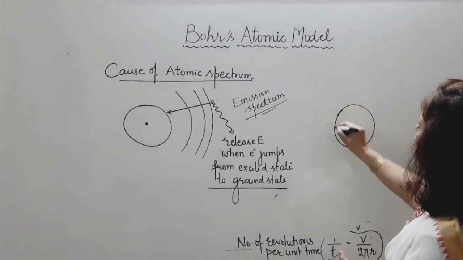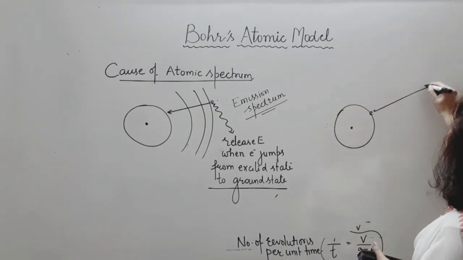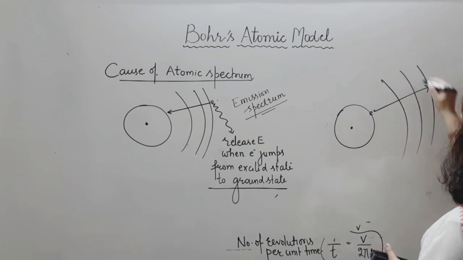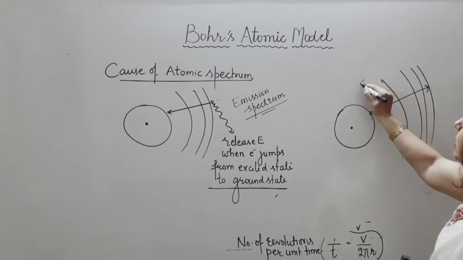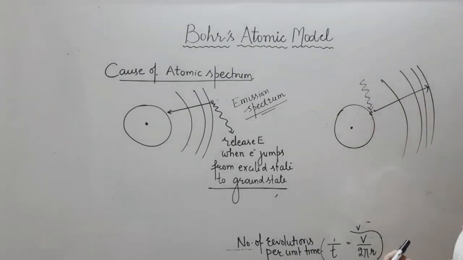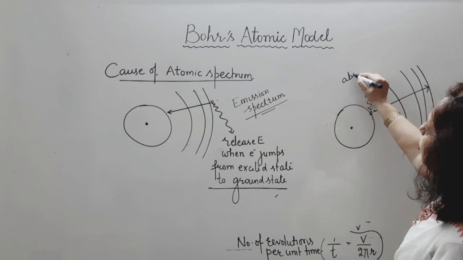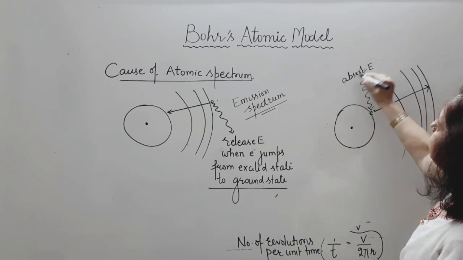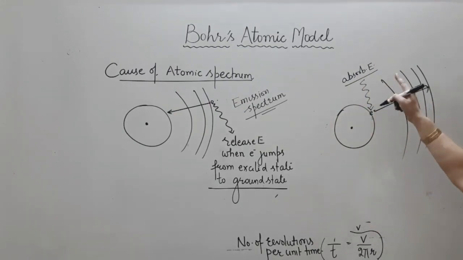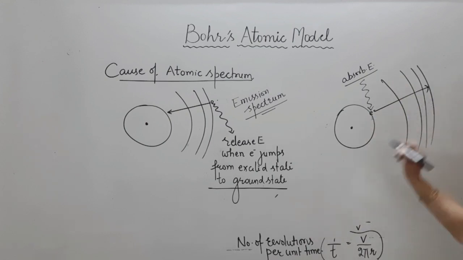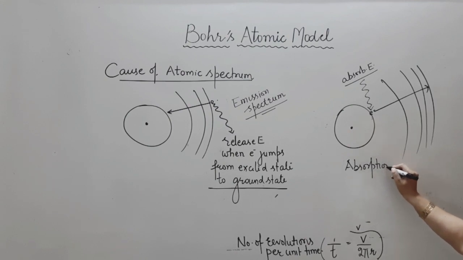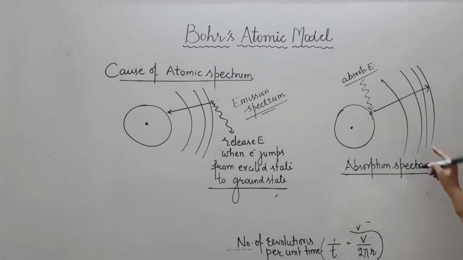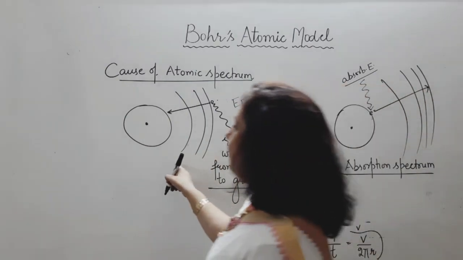If an electron is going from a lower shell to a higher shell, to second, to third, or to fourth, or to fifth, any shell, it will definitely absorb some energy. The energy is being absorbed by the electron to jump from a lower shell to a higher shell. That means an absorption spectrum will be formed. So this is the cause of absorption spectrum. This is the cause of emission spectrum.